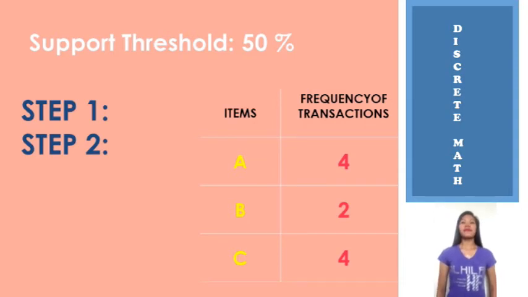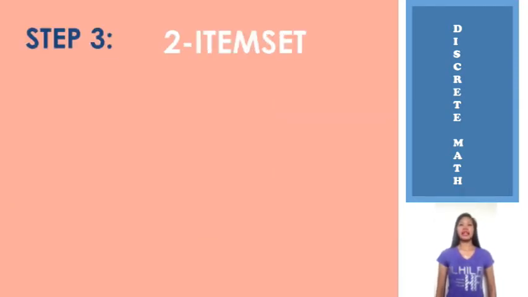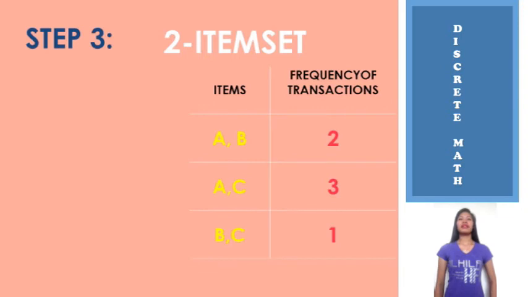Step number 3: we will make a 2-item set. This means that we will make a table for every possibility of each item being joined with another. We have the formula for finding this: N factorial over R factorial times the quantity N minus R factorial. N represents the number of items and R represents the number of items in the set that we will make.